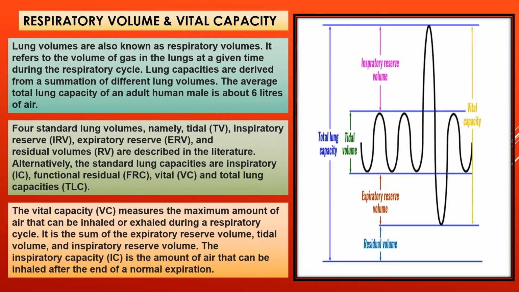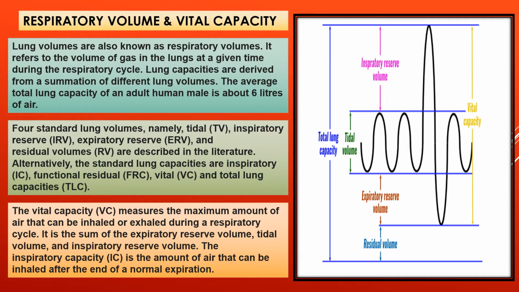What is respiratory volume and vital capacity? Lung volumes are also known as respiratory volumes. It refers to the volume of gas in the lungs at a given time during the respiratory cycle. Lung capacities are derived from a summation of different lung volumes. The average total lung capacity of an adult human male is about 6 liters of air.